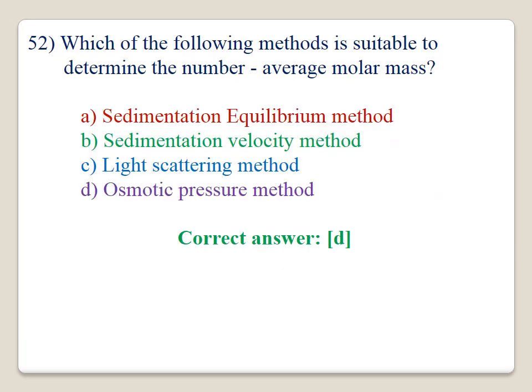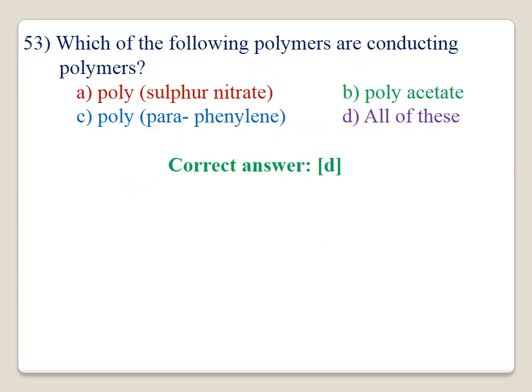52. Which of the following methods is suitable to determine the number average molecular mass? Here, the osmotic pressure method, option D, gives the number average molecular mass. Therefore, for this question, the correct answer is D. 53. Which of the following polymers are conducting polymers? Option A, polysulfur nitride, polyacetylene, polyparaphenylene. All three polymers are conducting polymers. Therefore, option D is correct.